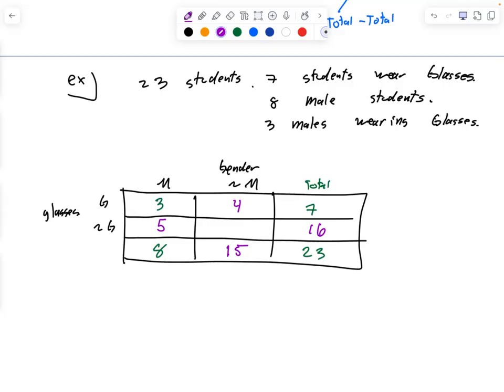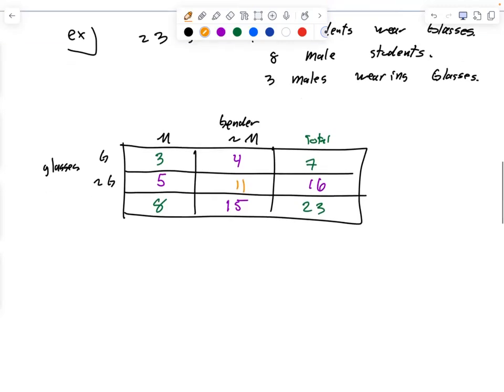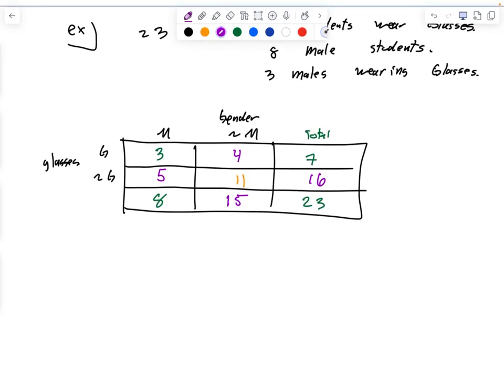I'm going to add 2 questions, and then we're going to be done. What is the probability that a randomly selected student is male?